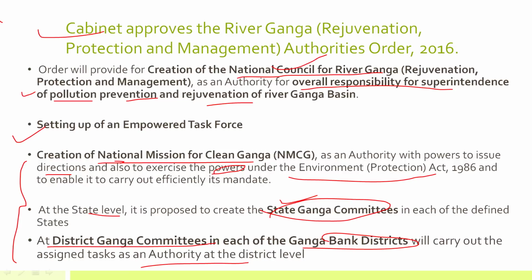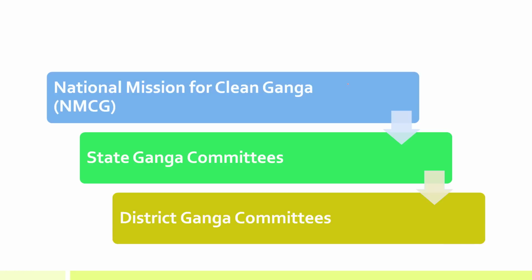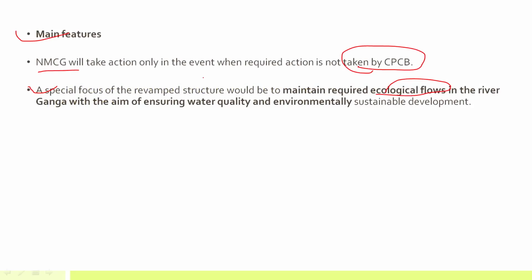NMCG will come into play when CPCB is not taking any required action. The focus would be to ensure ecological flow in River Ganga, with the aim of ensuring water quality and environmentally sustainable development.